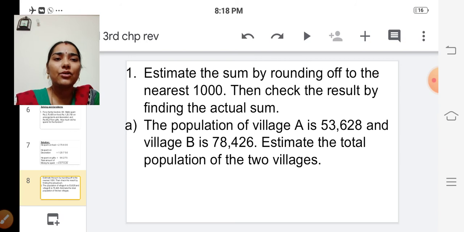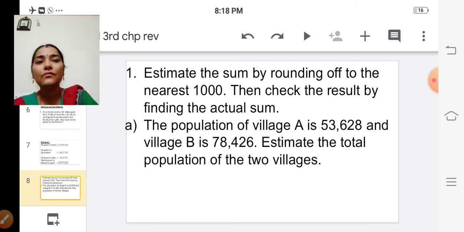The population of village A is 53,628 and village B is 78,426. Estimate the total population of the two villages. Okay, first we have to find out the estimated value, then we have to find out the actual value. Okay children, for that first we have to round off to the nearest thousand.